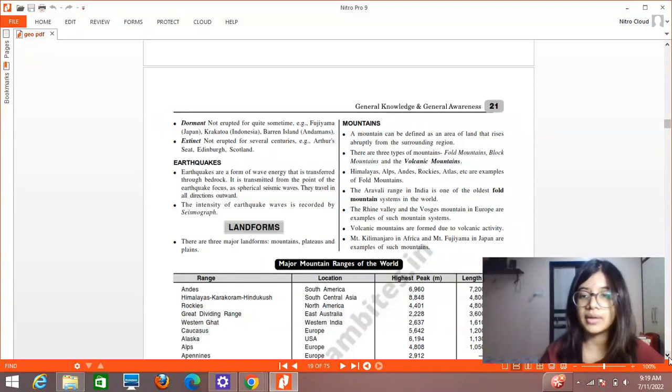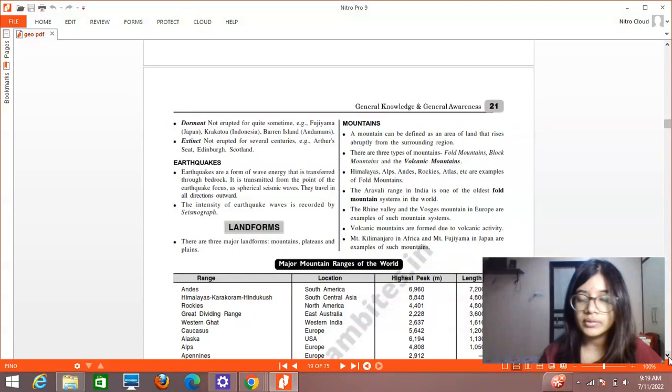We have three types of mountains: fold mountains, block mountains and volcanic mountains. The Himalayas, Alps, and Andes are known as fold mountains because they have been formed as a result of folding of the earth's crust due to various tectonic forces acting on the earth, and they are very recently formed. That is why the Himalayas are also known as young fold mountains. The Aravalli Range in India is one of the oldest fold mountain systems in the world. Then the Rhine Valley and the Vosges Mountain in Europe are examples of such mountain systems.